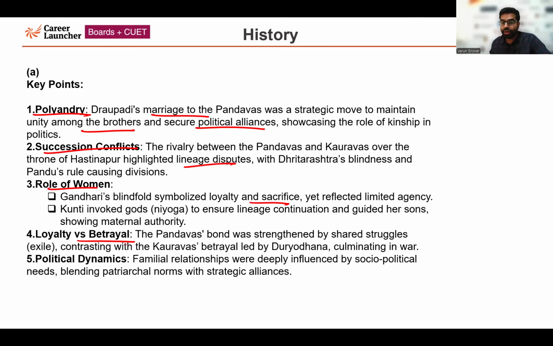The Pandavas' bond was strengthened by the shared struggle when they went on exile, contrasting with the Kauravas' betrayal, which was led by Duryodhana, culminating in a warlike form. The last key point related to the question is the political dynamics. Familial relationships were deeply influenced by the socio-political needs existing at that point of time, and it blended patriarchal norms with strategic alliances. So all these 5 points are important points which you would have mentioned in your answer.